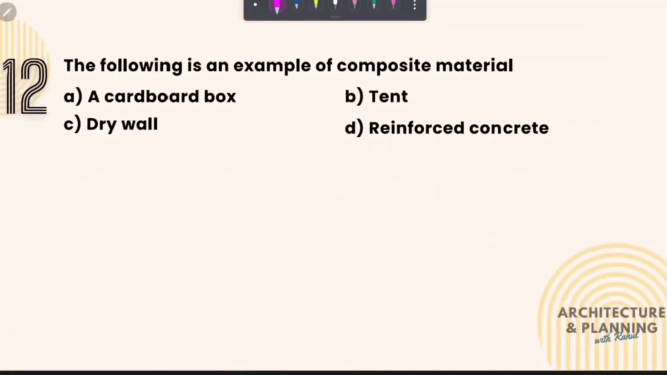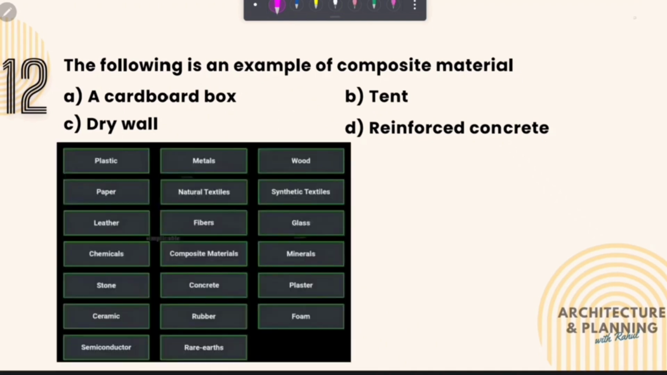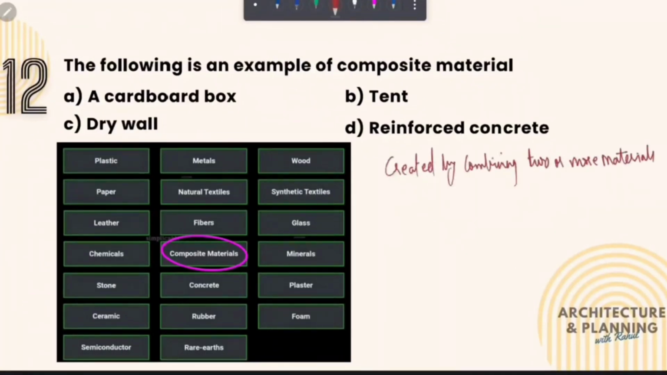Following is an example of composite material. So on the basis of their properties, materials are divided into almost 20 categories, and these are the types of material, and composite material is one of those categories. It is a material type that is created by combining two or more constituent materials with dissimilar chemical or physical properties.